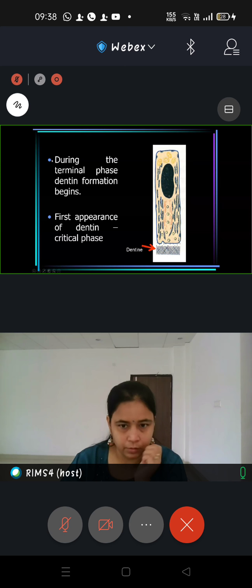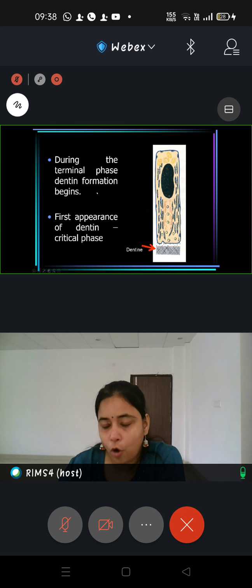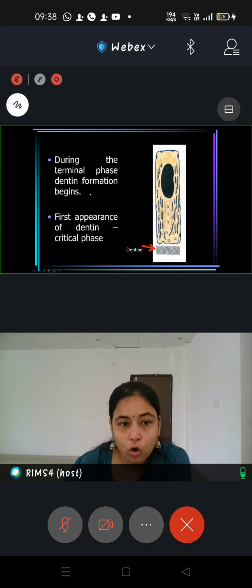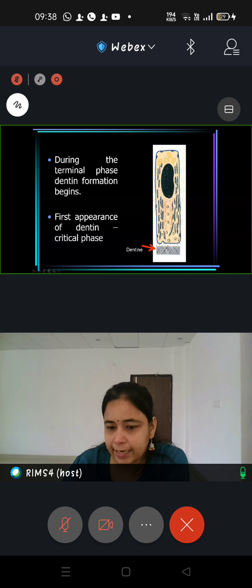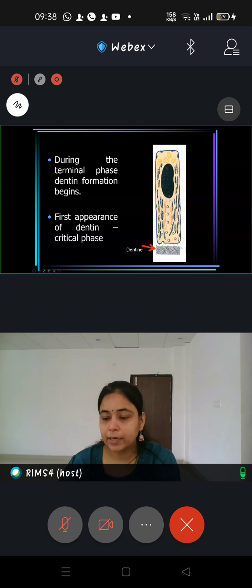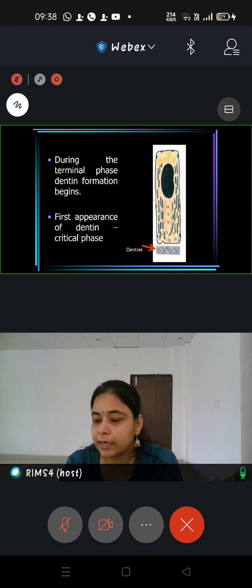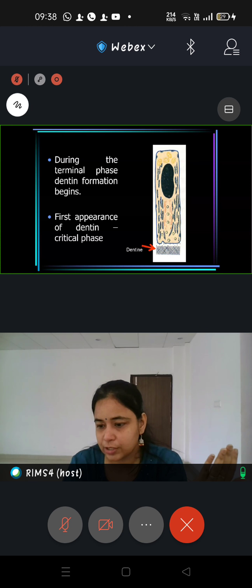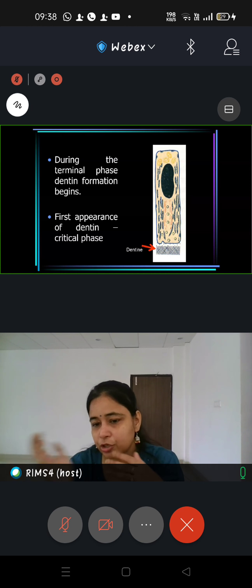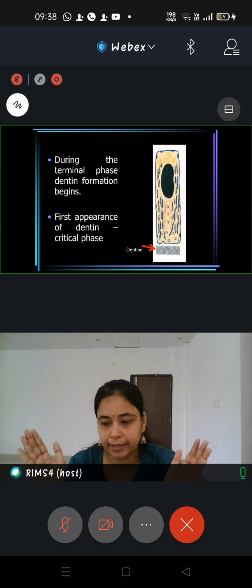Okay. So by the end of the organizing phase, there is also simultaneous deposition of dentine. Tooth formation is not an isolated concept of enamel formation happening first, followed by dentine formation. Everything happens simultaneously.